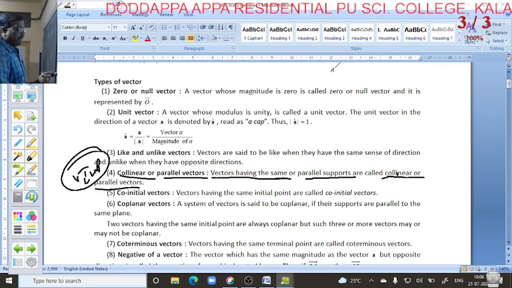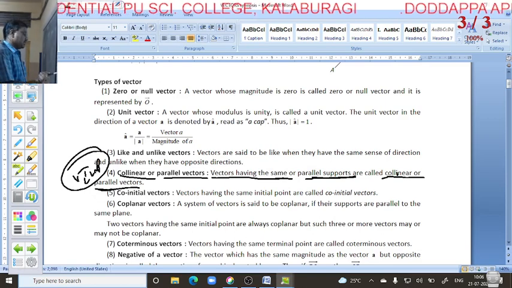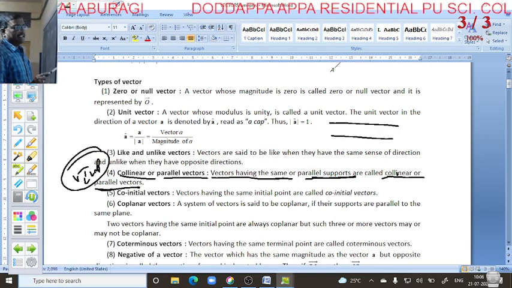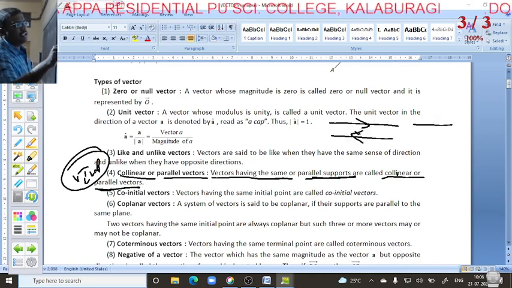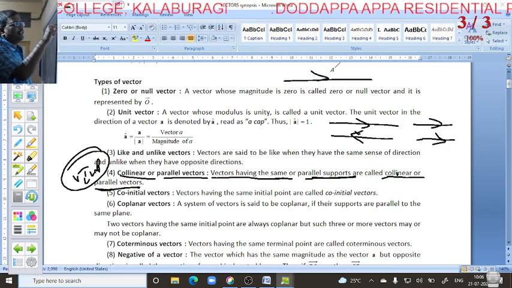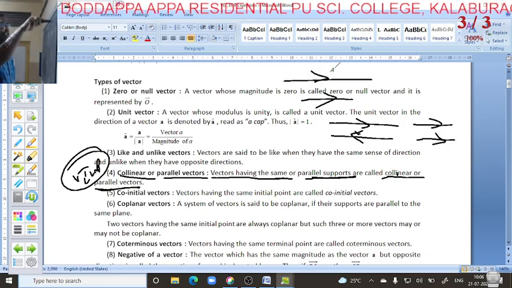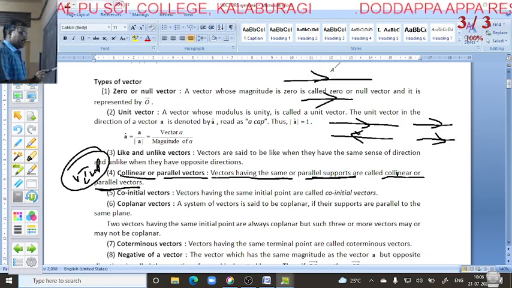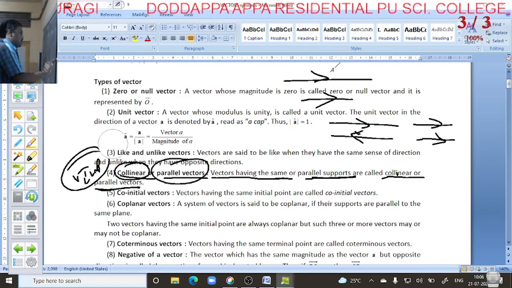If two vectors are parallel, the direction may be this way or that way, and the magnitude may be different, whatever it may be, but the vectors should be parallel. Then they are called collinear or parallel vectors.